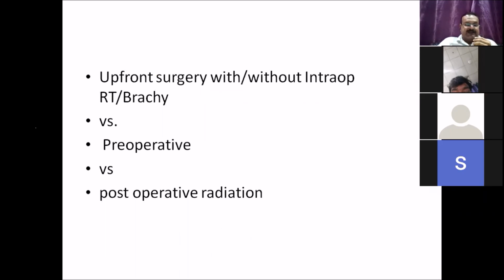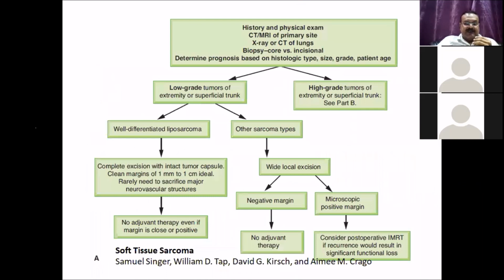So we have discussed 3 options here: upfront surgery with or without intraoperative brachytherapy versus preoperative therapy versus postoperative radiation. So this chart is available in DaVita, and I think anybody who has access to DaVita can see. After the investigations, after a biopsy, what you look for is the grade of the tumor.